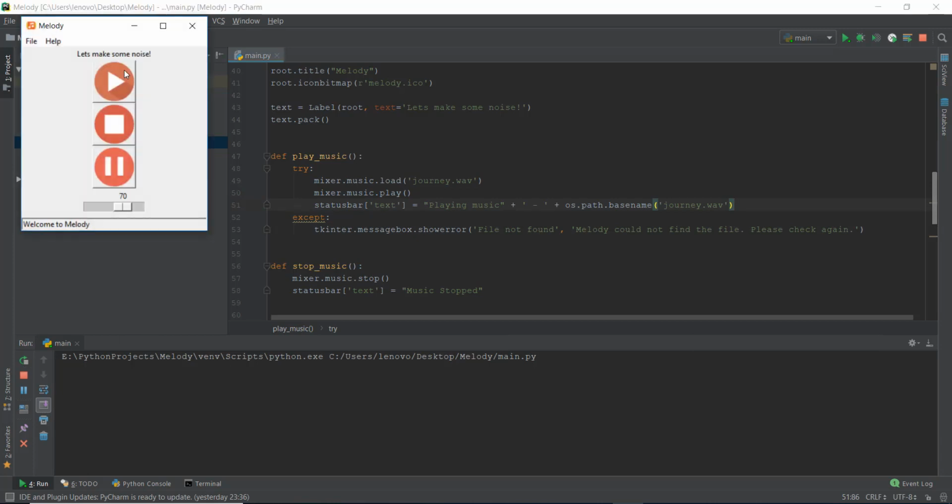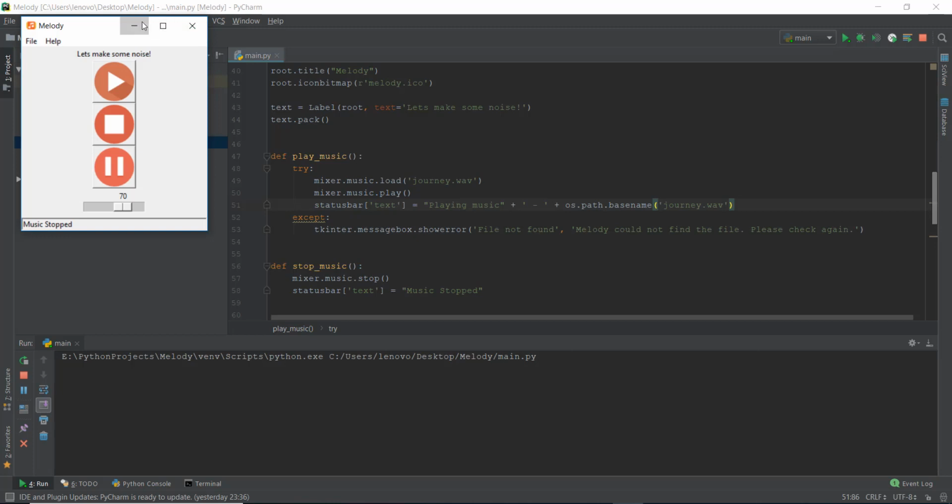Alright, so I'm going to press the play button, and then I'm going to press the pause button, and it will pause the music. As you can see, the music has been paused. Now if I press the play button again, it's not going to automatically unpause the music because we haven't implemented that functionality yet. So let's play it. As you can see, it didn't resume from where it was paused.